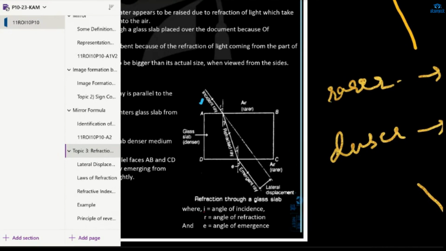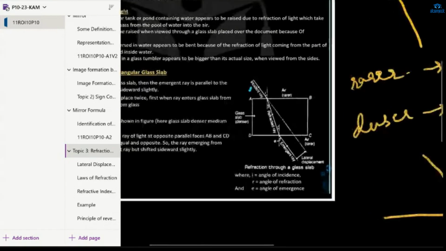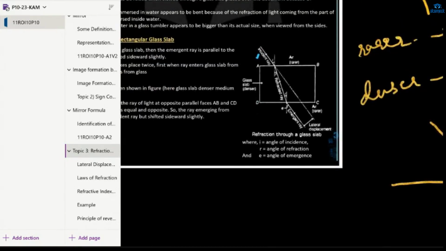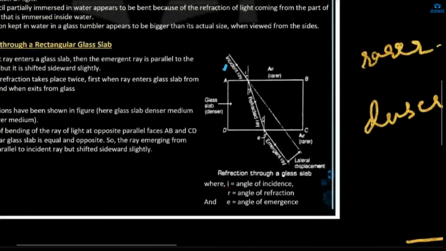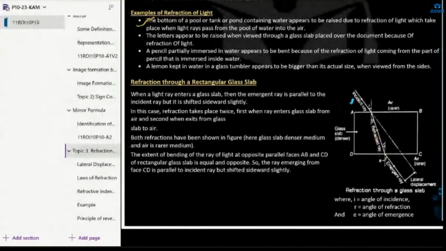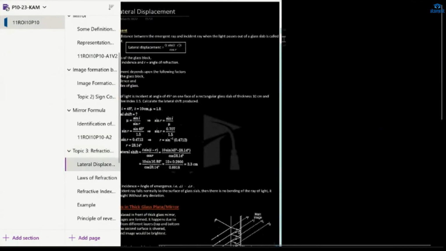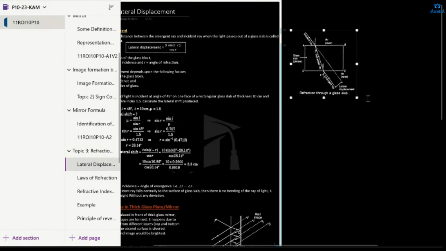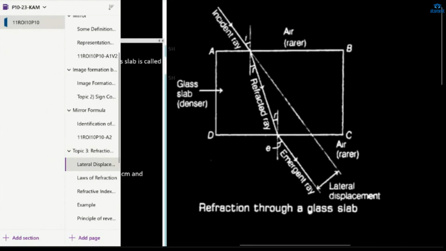So what I was telling, the lateral displacement formula, how we are going to derive it. Actually, in the exam we don't need to derive it, but still we must know how it's getting derived. So you see, let me take this here. Just extend it.